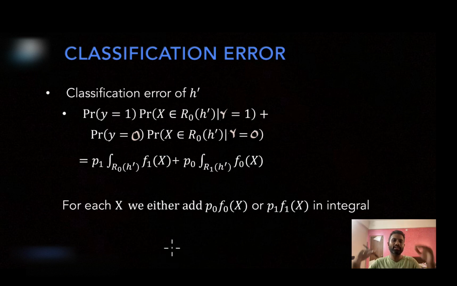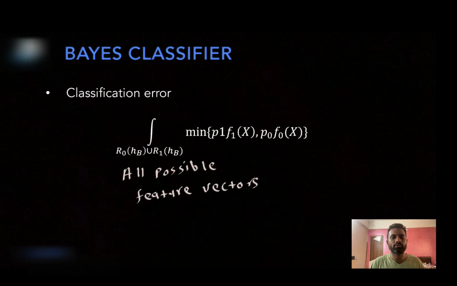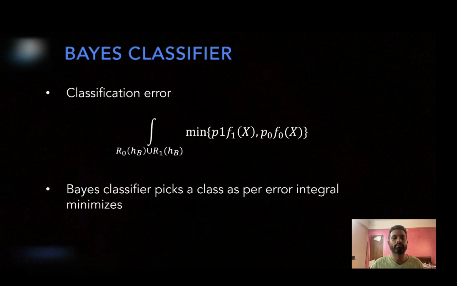Because I am only considering the minimum quantity for all possible x's. So the error for a Bayes classifier will be indicated by this, and the Bayes classifier will assign a class to a feature vector x such that this error integral will be minimized. So this proves the optimality of the Bayes classifier, right? Because it is picking a class in such a way that this error integral gets minimized, or it is an optimal classifier in such a way that it is making the minimum possible error over all possible classifiers that you can develop for this particular data distribution. So that's why the Bayes classifier is the optimal classifier.